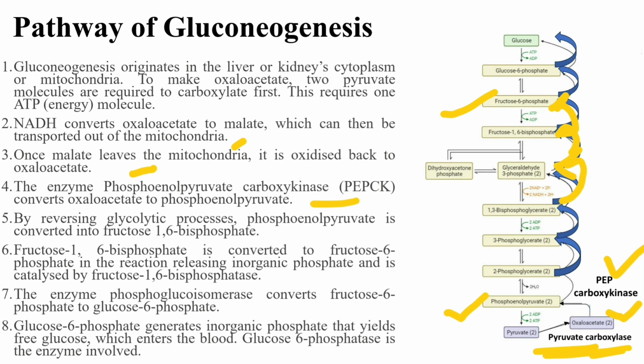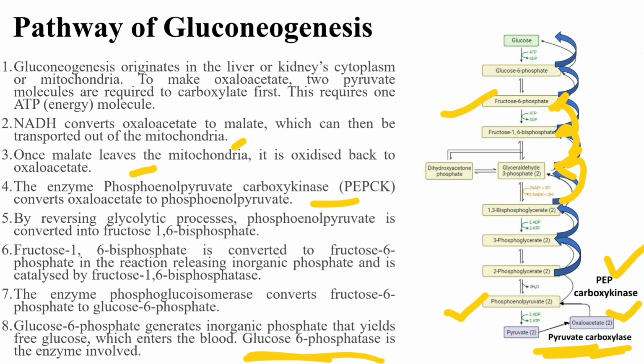That means the phosphate group will be removed and only glucose is obtained, which enters the blood. And glucose 6-phosphatase is the enzyme involved in the last step, that is the conversion of glucose 6-phosphate to simple glucose.